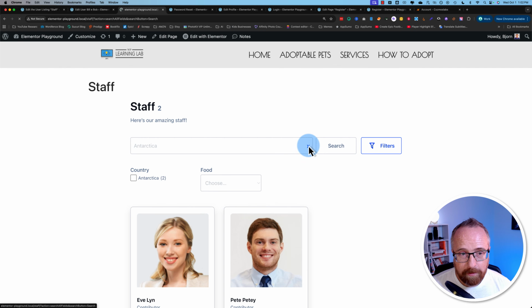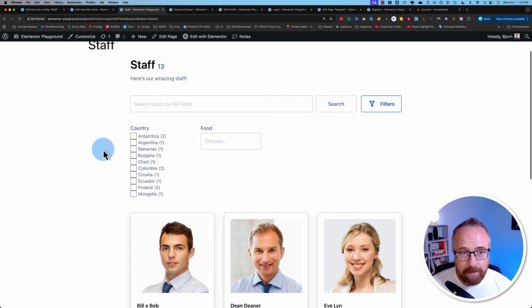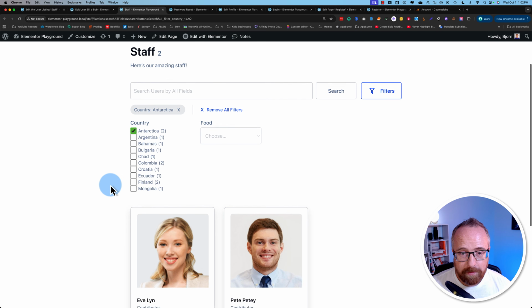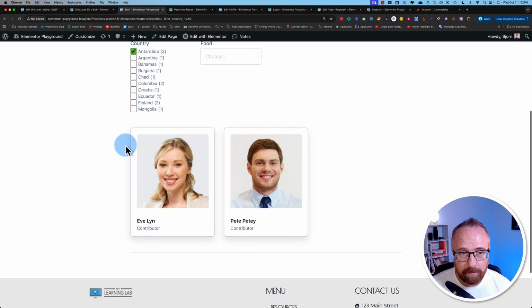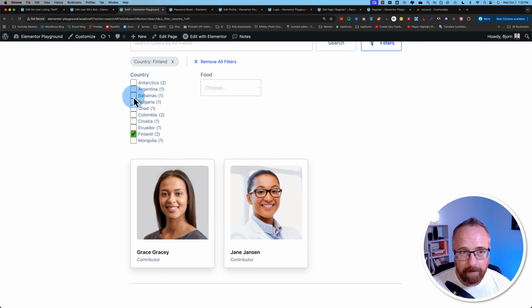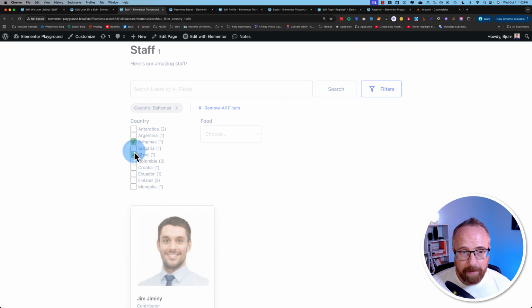Let's get rid of this Antarctica search. So now we see all the countries listed here as checkboxes. If I check the box, we see all the people located in that country. How about Antarctica and Finland? It only does one at a time because we have it set to narrow.